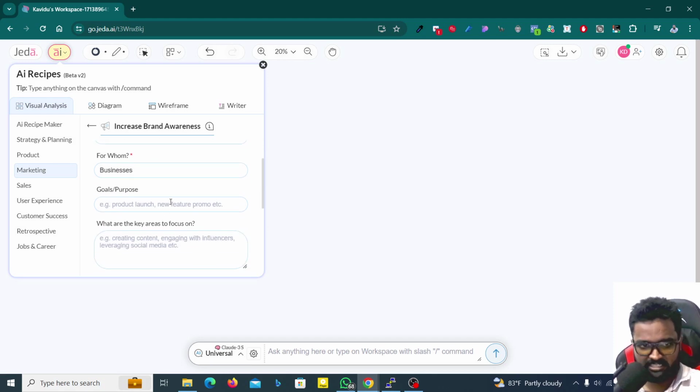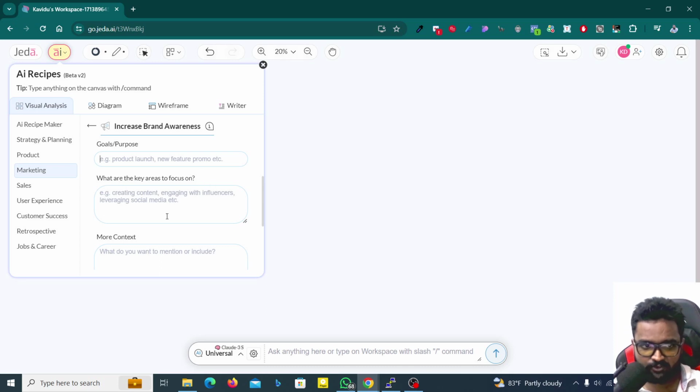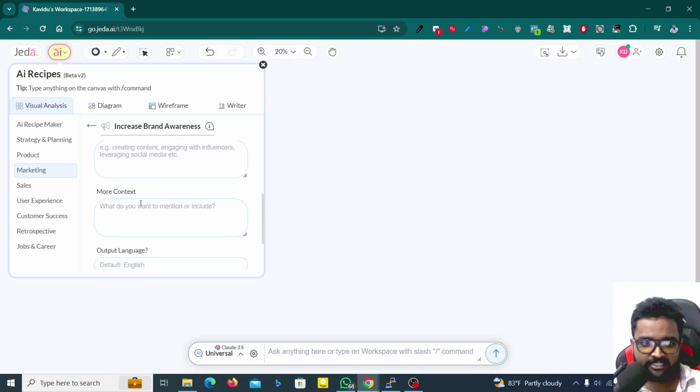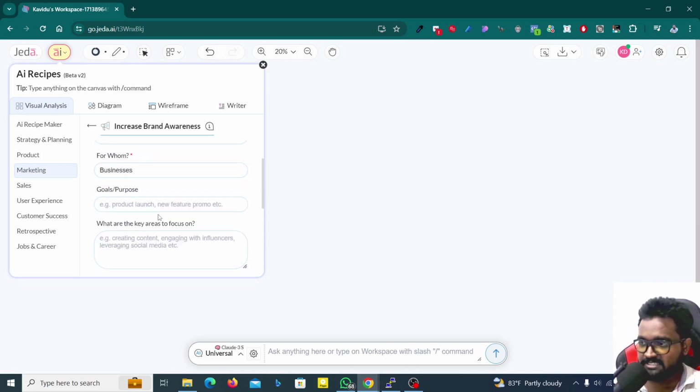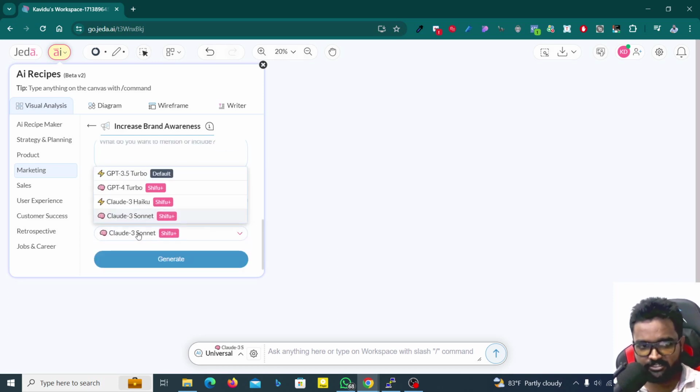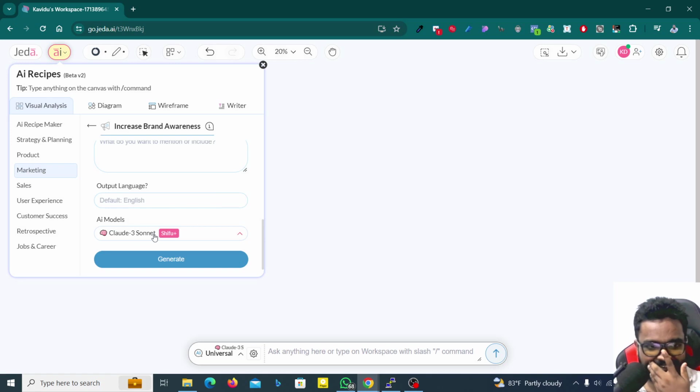And goal or purpose, I'm going to make it blank. And here, what are the key areas to focus on? Nothing. And more context, nothing, because I just didn't type anything since it is not required. Now I have to select on this multimodal concept. I have to select one model. So already selected something here, Claude 3 Sonnet. I really like to use Sonnet here. You can see a brain before that. By the way, I really like to use Sonnet or GPT-4, but here I'm going to use Sonnet. And now I'm going to click on this generate button.